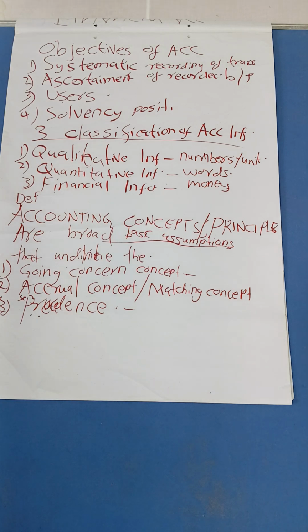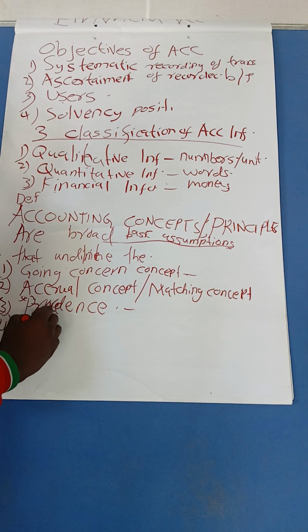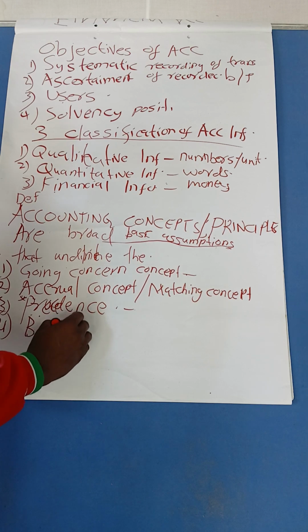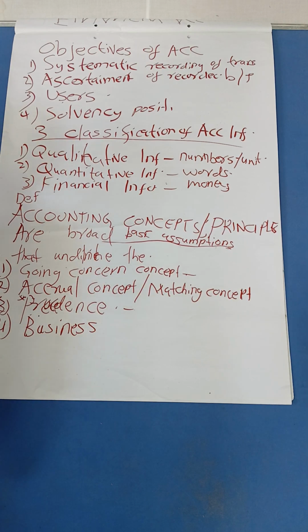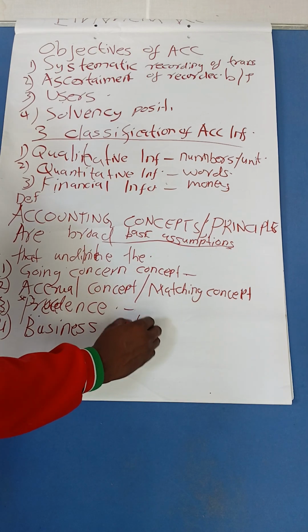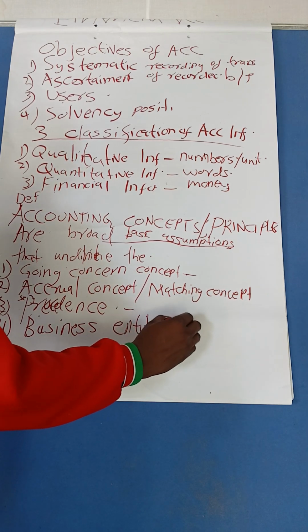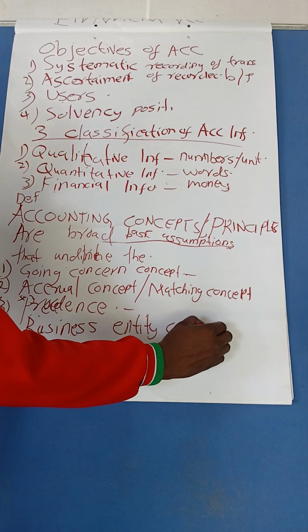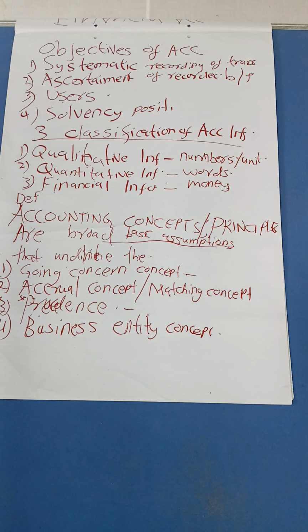Good. Then we have business entity concept. This is where we will emphasize, because I know most of us have businesses but are not adhering to the business entity concept. Here we are always reminded to treat the business separate from individual or personal needs.